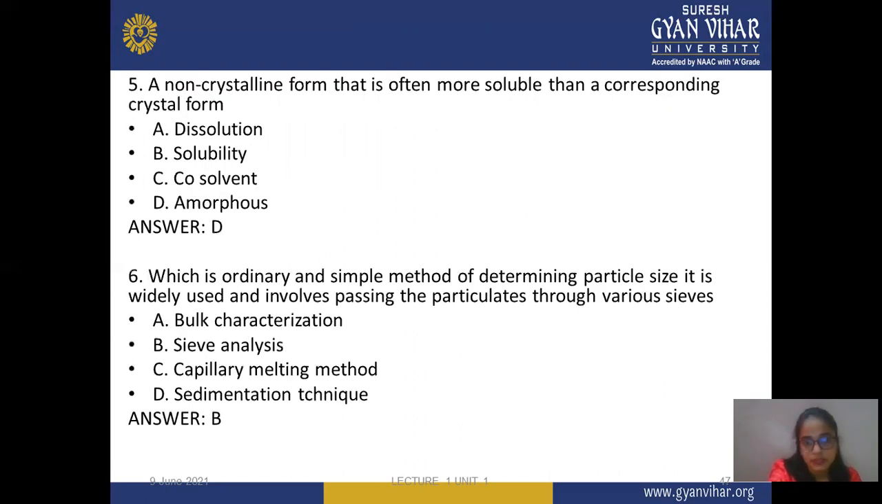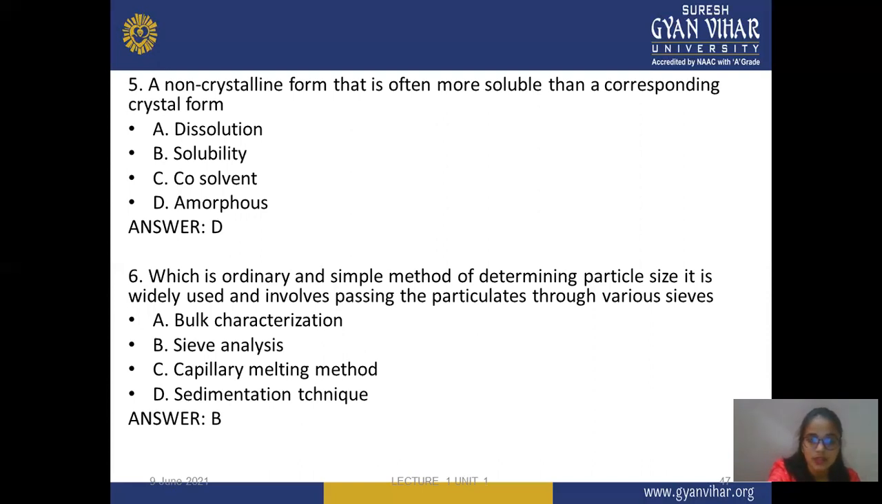Next, the fifth is: a non-crystalline form that is often more soluble than the corresponding crystal form. In this, option A is dissolution, B is solubility, C is co-solvent, D is amorphous form. The correct answer is amorphous form. Crystalline form shows less solubility compared to amorphous form, and amorphous form gets solubilized easily compared to crystal form, because crystals have a 3D structure but amorphous molecules are randomly arranged.